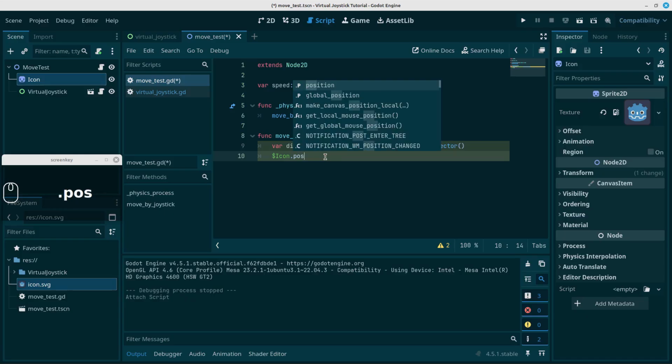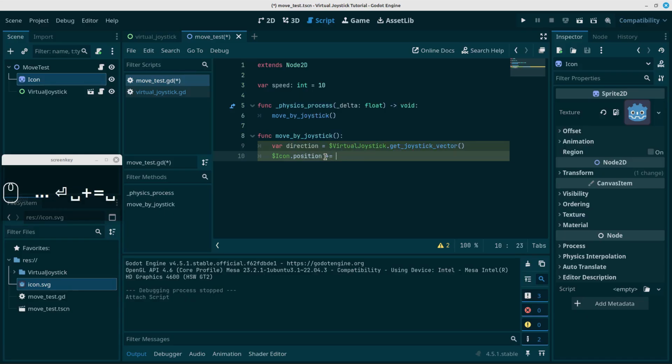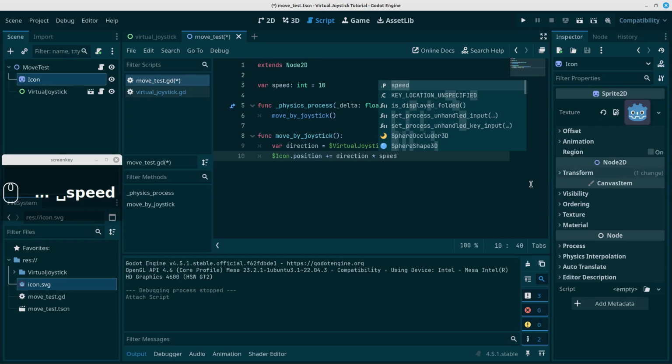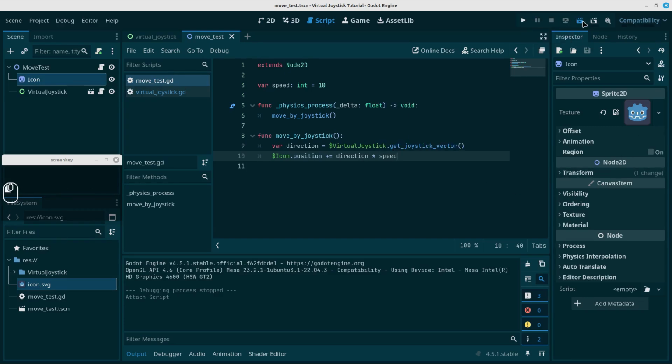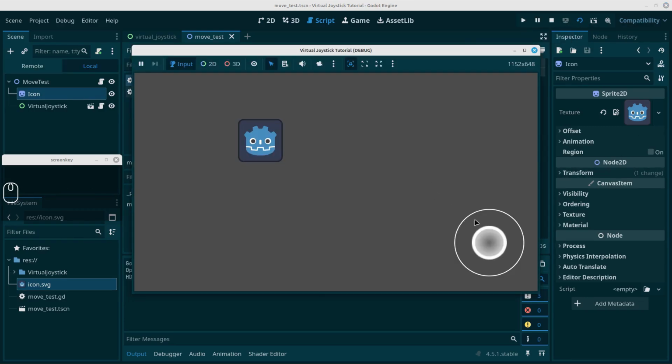Change the position of our sprite 2D to reflect our direction, and let's just add a little speed. Let's run this, and now if we move our joystick, we can see our sprite moving.